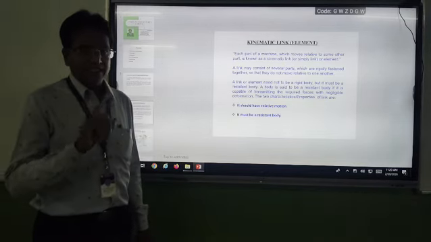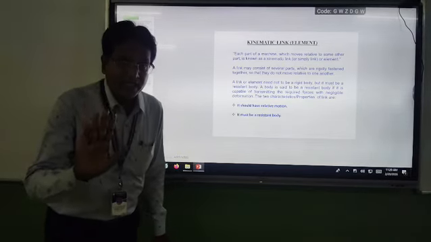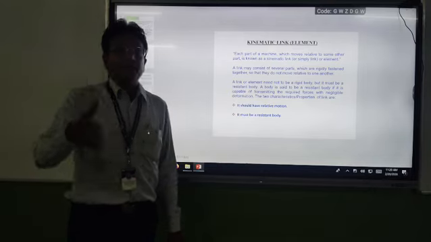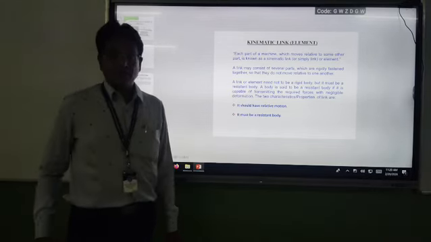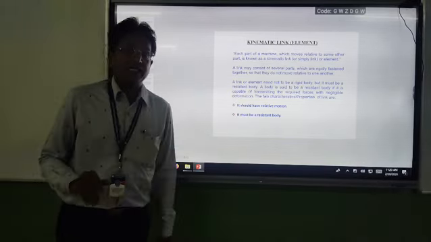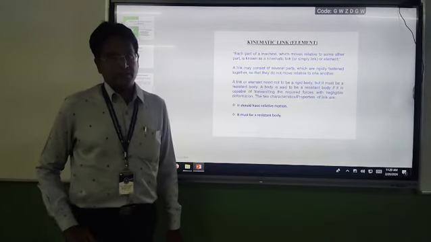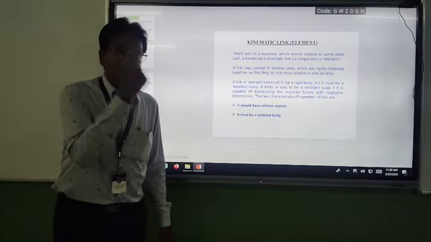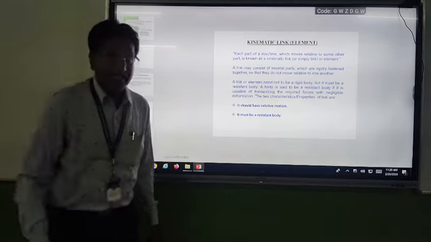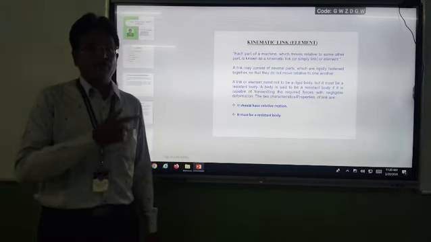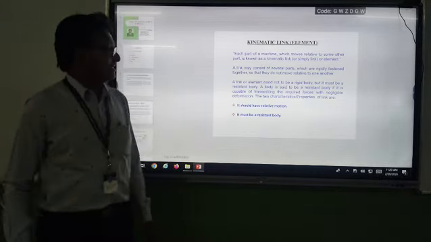A kinematic link need not be a single part. It may be a combination of several parts, but among these combined parts there is no relative motion. But a link must have relative motion with respect to another link. Then only is it called a kinematic link.